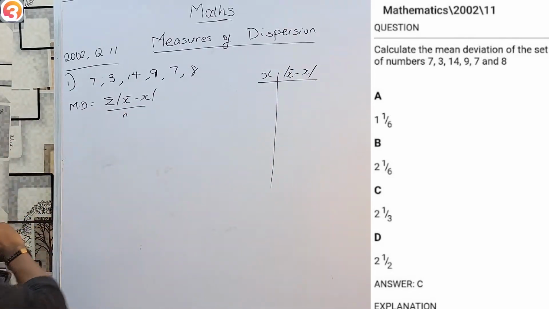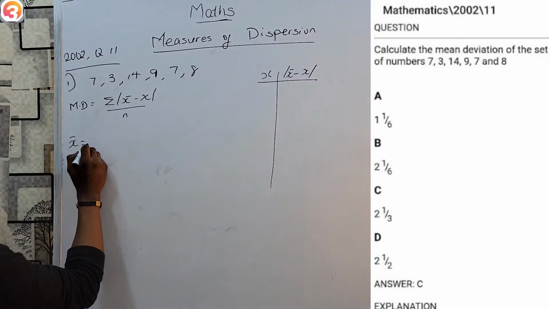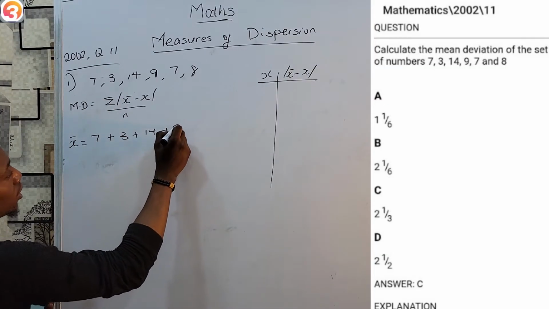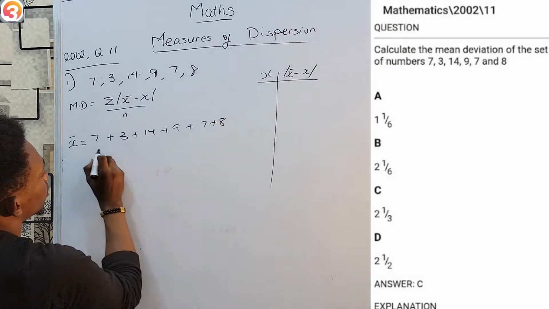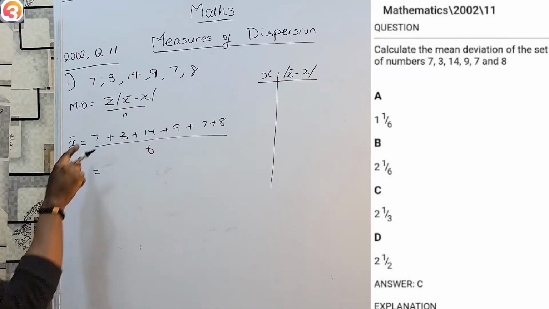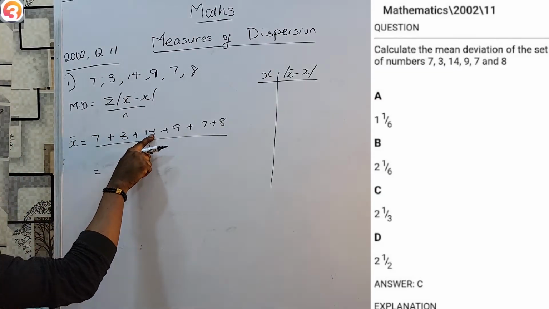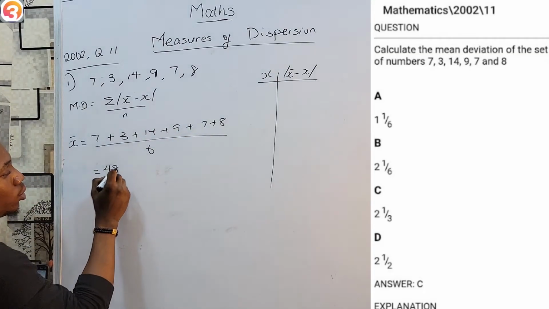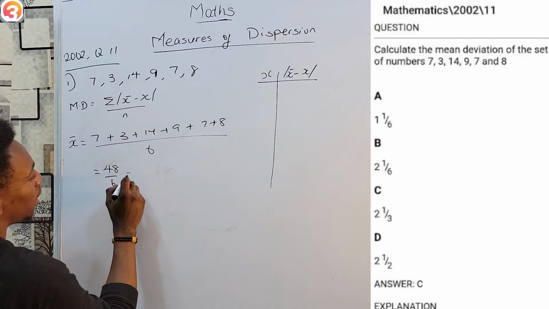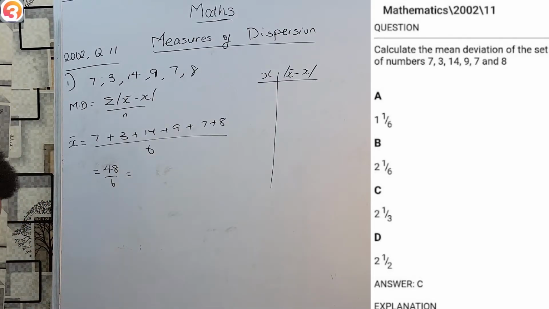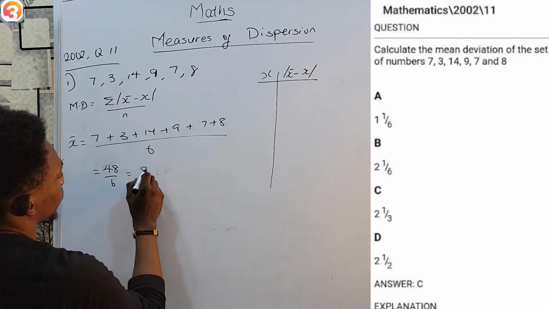Let's see. First of all, let's get the mean. Obviously, the mean will be 7 plus 3 plus 14 plus 9 plus 7 plus 8 all over the number of numbers, which is 6. This is 10, 24, 33, 40, 48. 48 over 6. And that is, just use the calculator. 48 over 6 is 8.